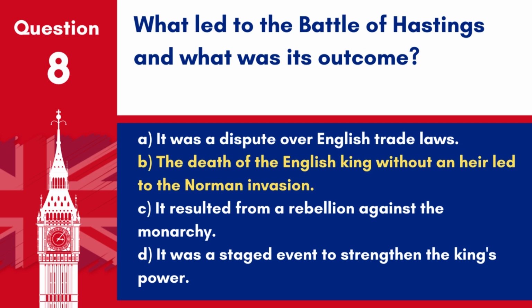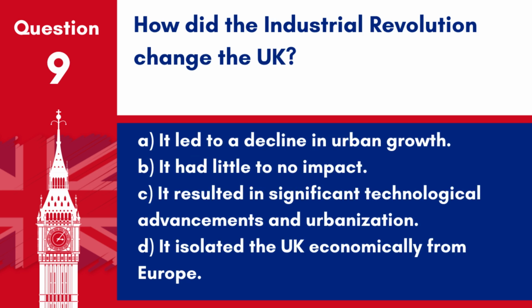Answer. B. The death of the English king without an heir led to the Norman invasion. The Battle of Hastings in 1066 was pivotal, leading to Norman control over England and significant cultural and administrative changes. Question 9. How did the Industrial Revolution change the UK?